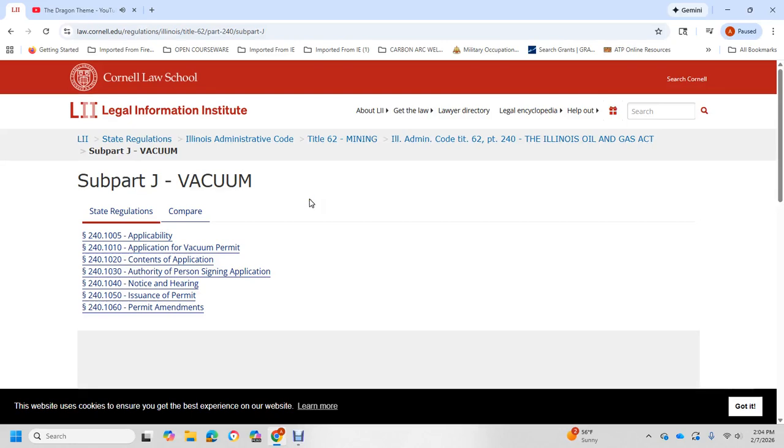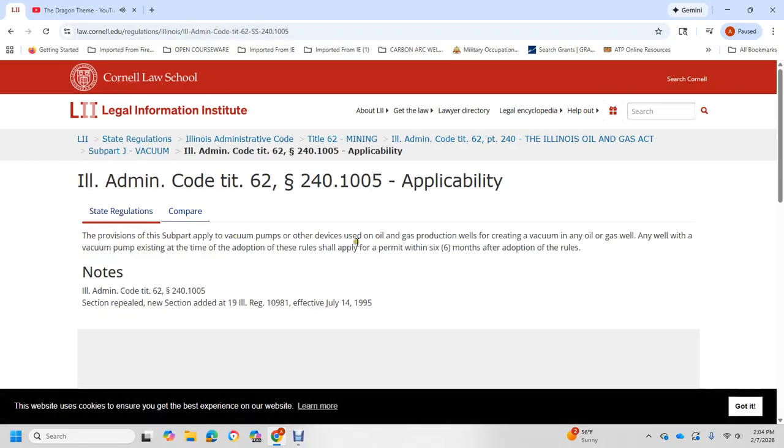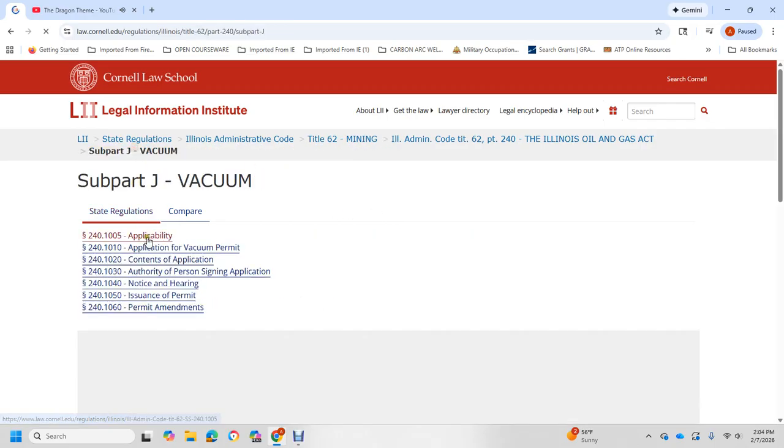Alright, Illinois Oil and Gas Act, Subpart J, Vacuum. Section 240.1005, Applicability. The provisions of this Subpart apply to vacuum pumps or other devices used on oil and gas production wells that create a vacuum in an oil or gas well, including any well with a vacuum pump existing at the time of adoption. The rules shall apply with a permit within 6 months after the adoption of the rules.